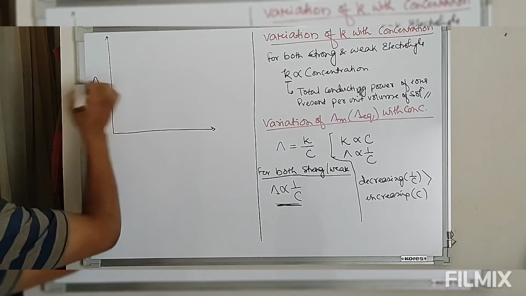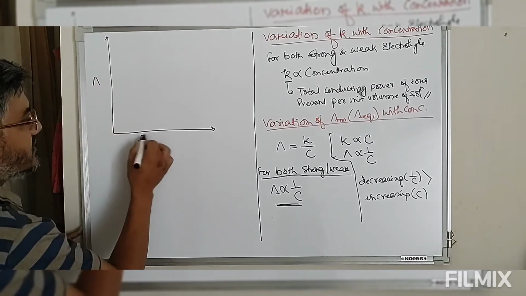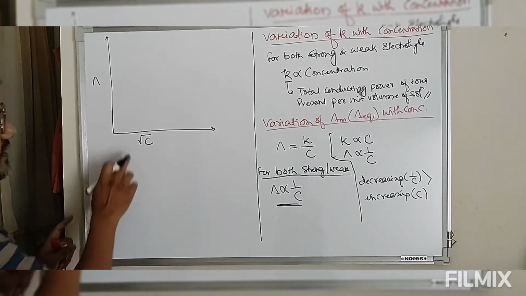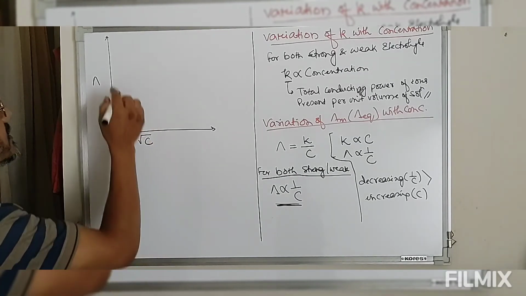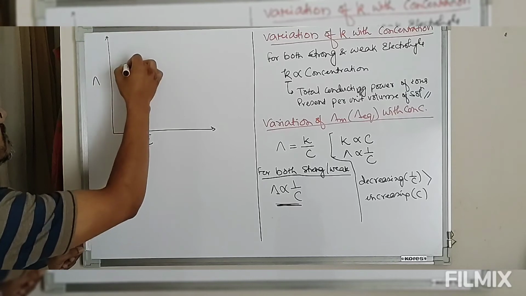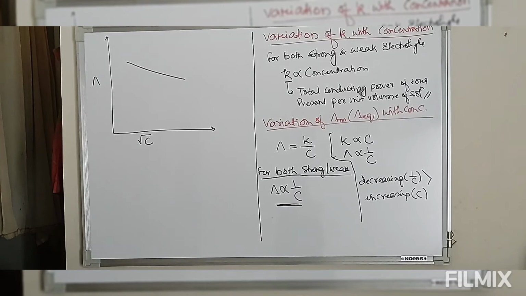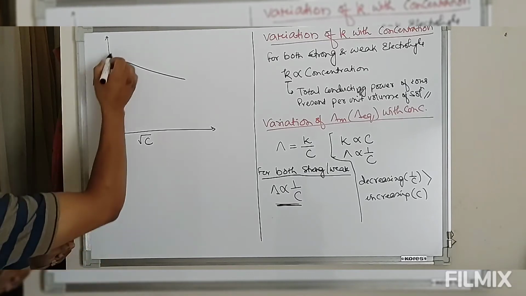This is conductance versus square root of concentration. So we are increasing concentration. With increasing concentration, the conductance decreases.